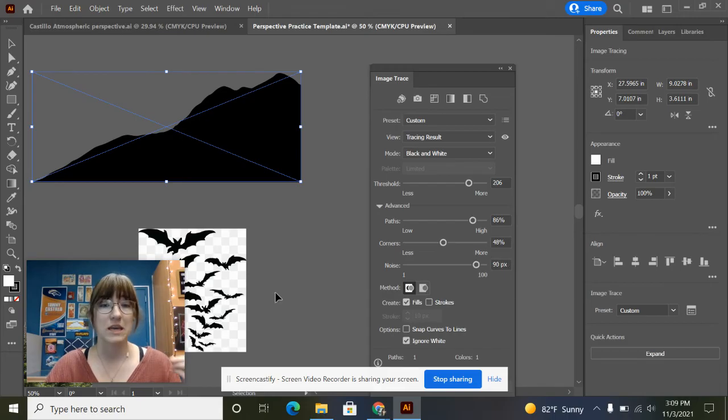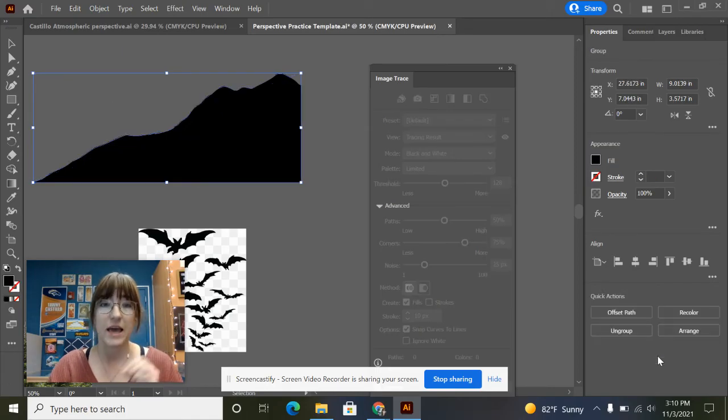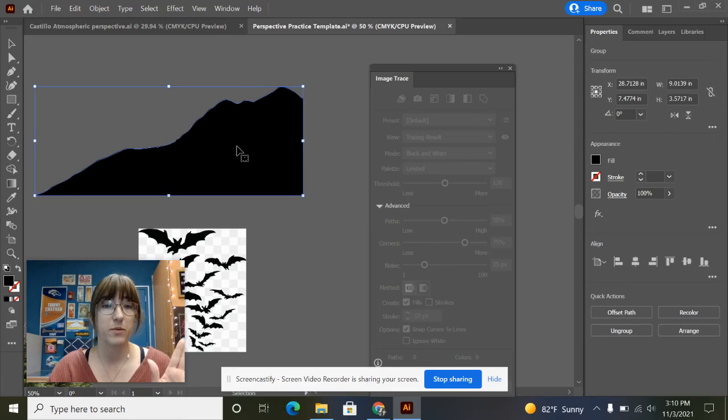Now, what we've been doing is editing this image into a vector file. However, it is still a JPEG. It has not been saved as a vector image yet. Okay, right now you can tell that because it still has the bounding box going all the way around everything with an X through it, which means that it's still a JPEG right now, right? So in order to make it save as a vector shape that we can edit, we need to expand. So we're going to click right here where it says expand. And now I can edit this shape.